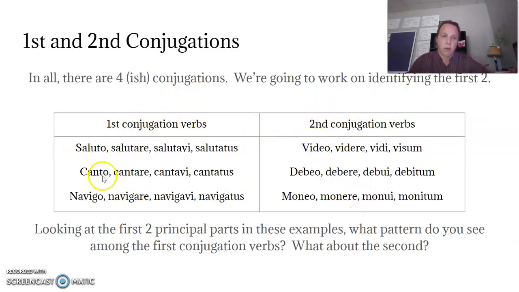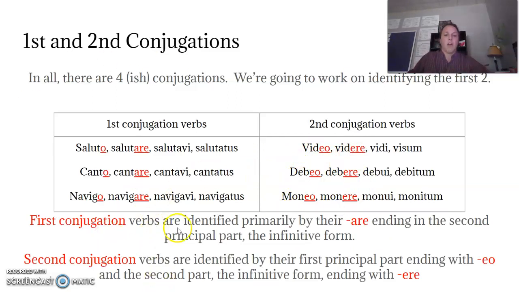Look at the first two principal parts of each of these words, and you may start to notice a pattern. First conjugation verbs typically have are as their second principal part ending, and the first part typically ends with just an o. Whereas with the second conjugation, you'll notice all their first principal parts end with eo, and all their second principal parts end with ere.